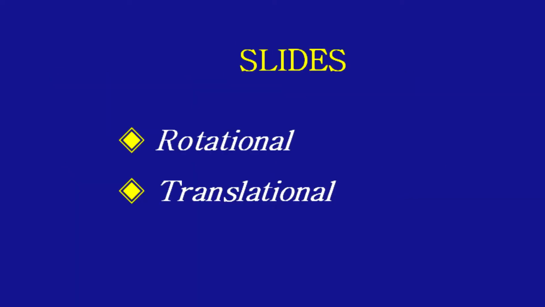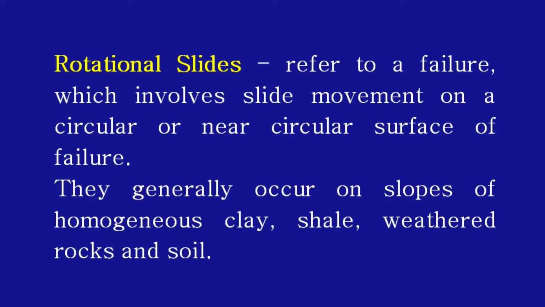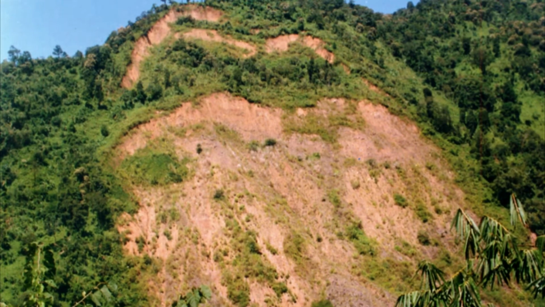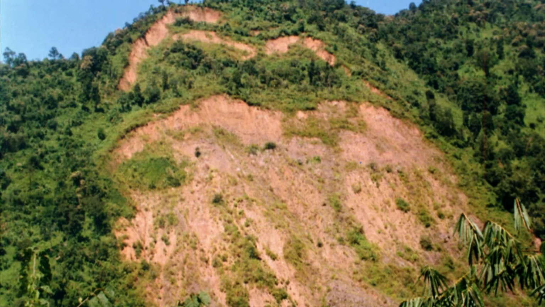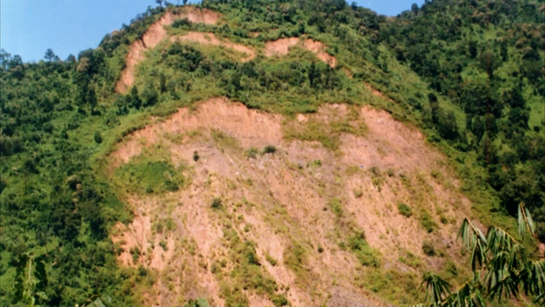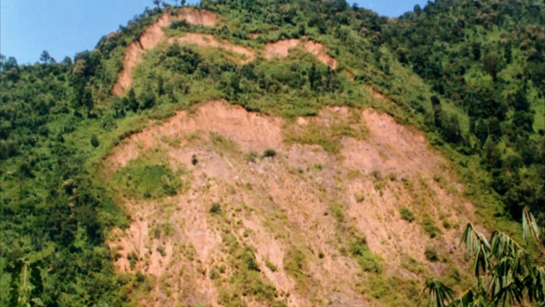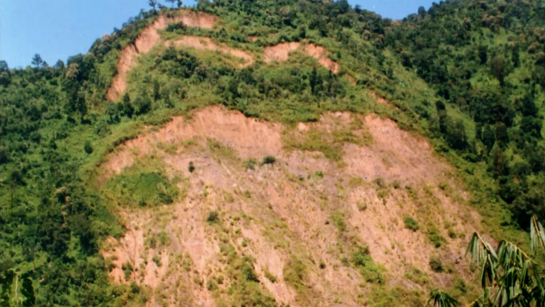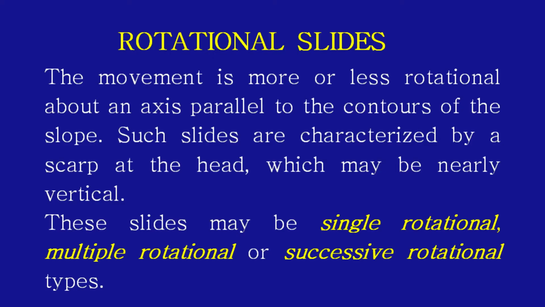Slides are of two types, rotational and translational. Rotational slides refer to a failure which involves slight movement on a circular or near circular surface of failure. They generally occur on slopes of homogeneous clay, shale, weathered rocks and soil. The movement is more or less rotational about an axis parallel to the contours of the slope. Such slides are characterized by a scarp at the head which may be nearly vertical. These slides may be single rotational, multiple rotational or successive rotational types.